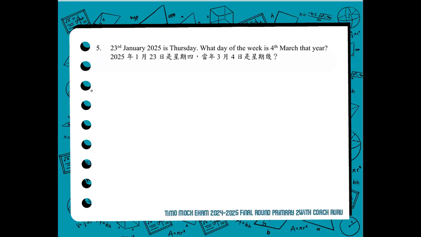Okay. So we have this question. Of course, you're familiar with this question already. We have to know first the number of days between the two given dates, January 23rd and March 4th. And the year included in this question is 2025. 2025 is not a leap year.